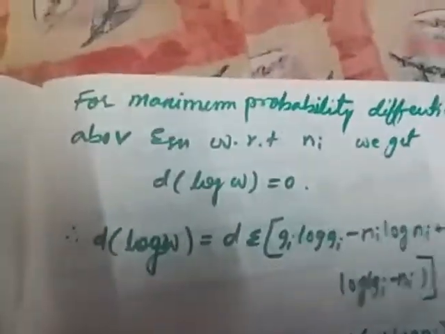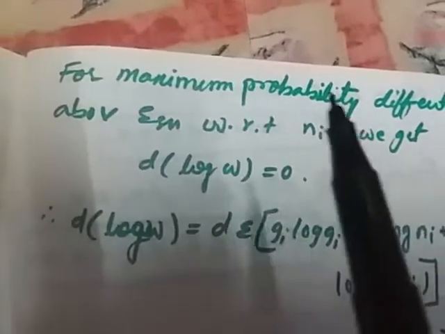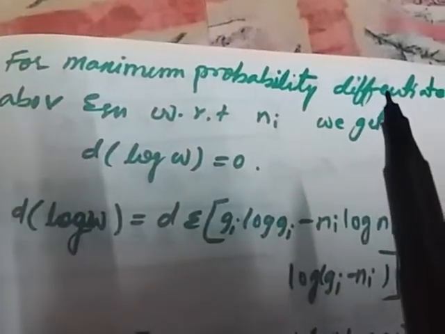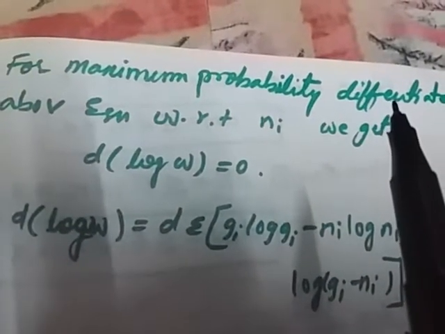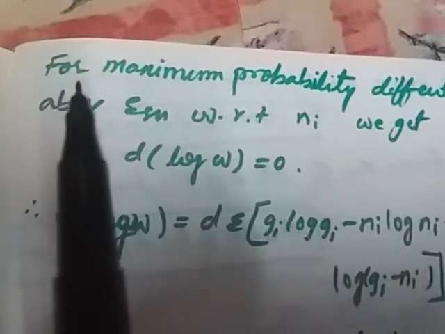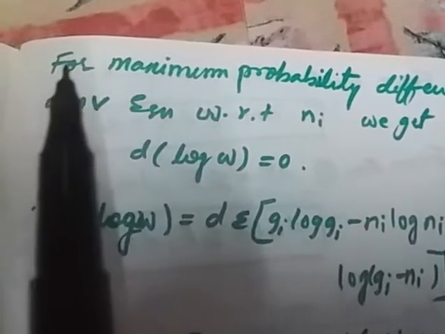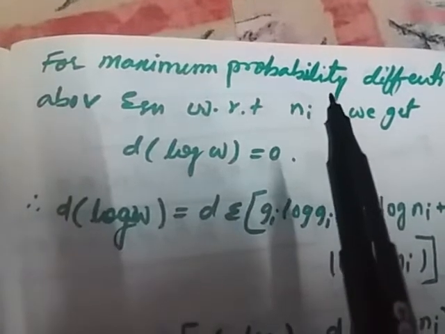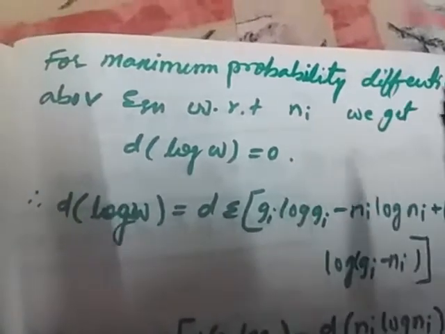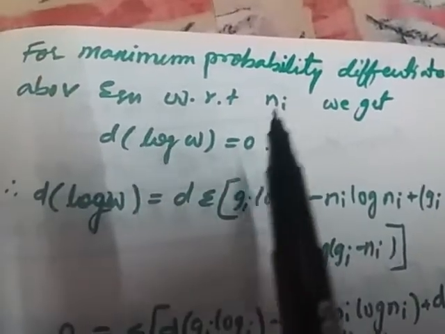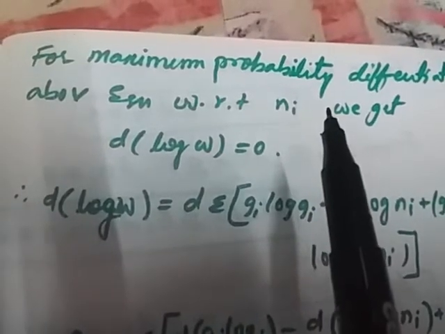So when you have determined this, it can be written in terms of the maximum probability. For determination of the maximum probability, what we have to do is differentiate the above equation with respect to ni. Do you understand, students?